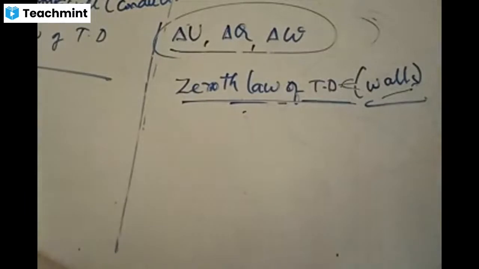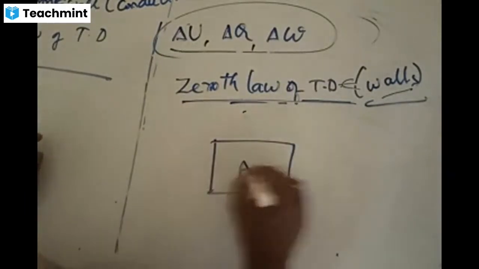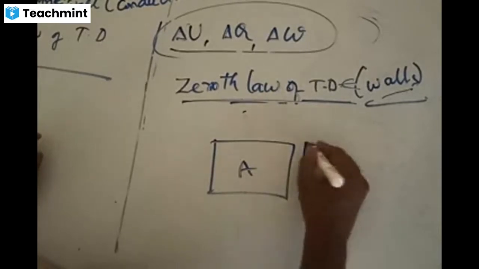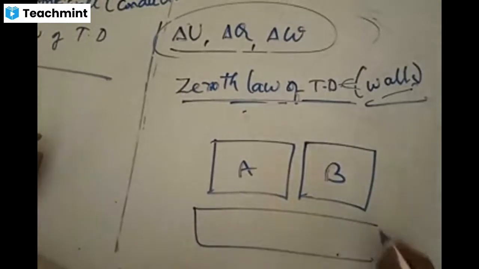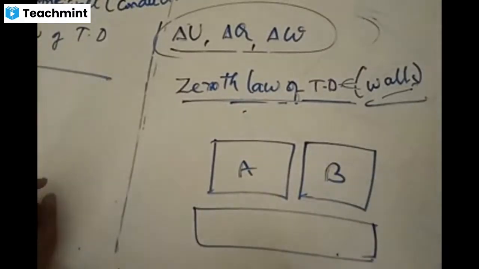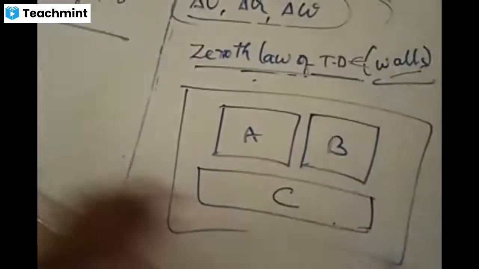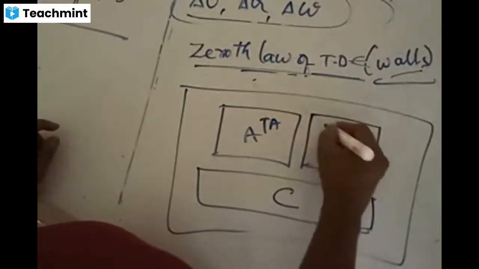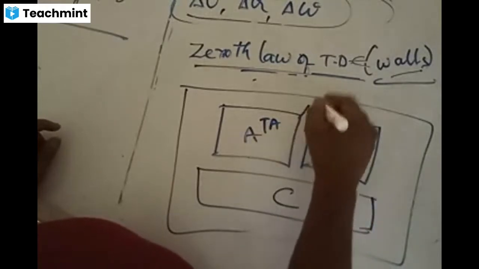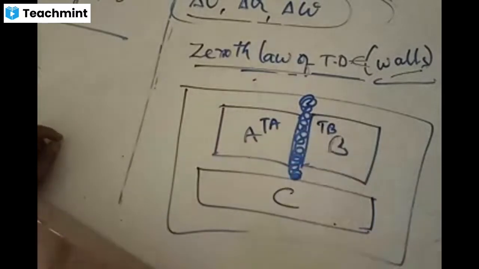Now, what the zeroth law of thermodynamics says is that if two systems, say A and B, remember like this, are separated by an adiabatic wall.